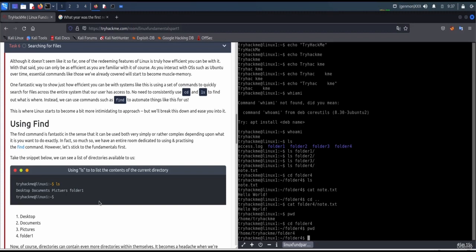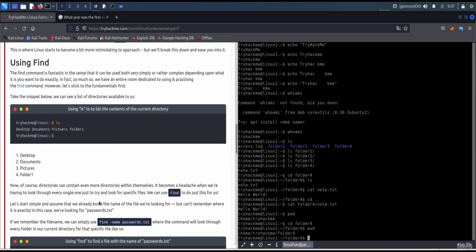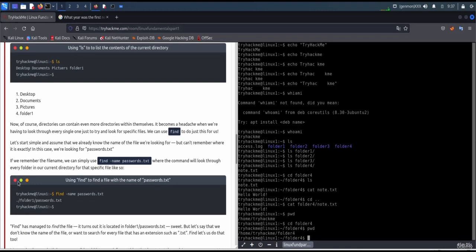Take the snippet below. We can see the list of directories available to us: documents, desktop, pictures, and folder 1. Now, of course, a directory can contain even more directories within itself. It becomes a headache when we have to look through every single one just to try and look for specific files. We can use find to do just this for us.